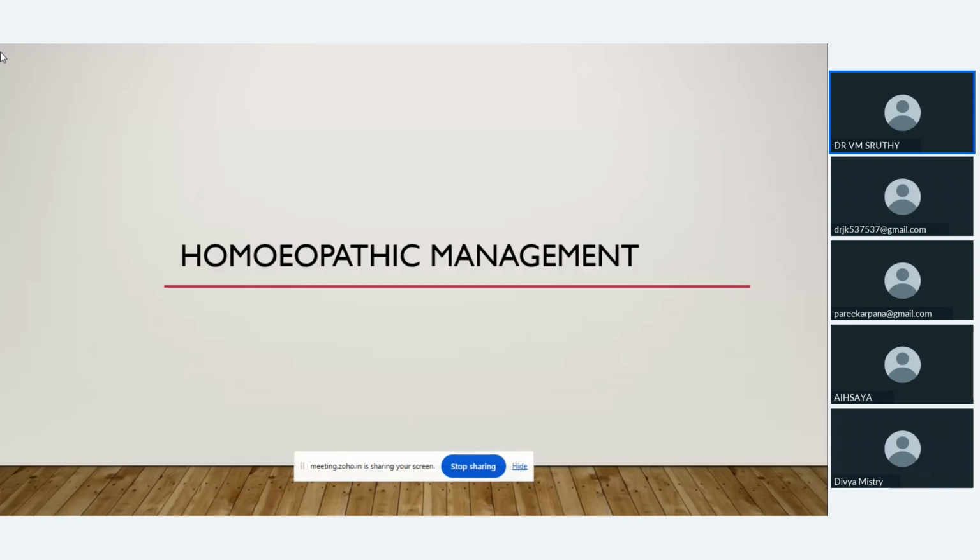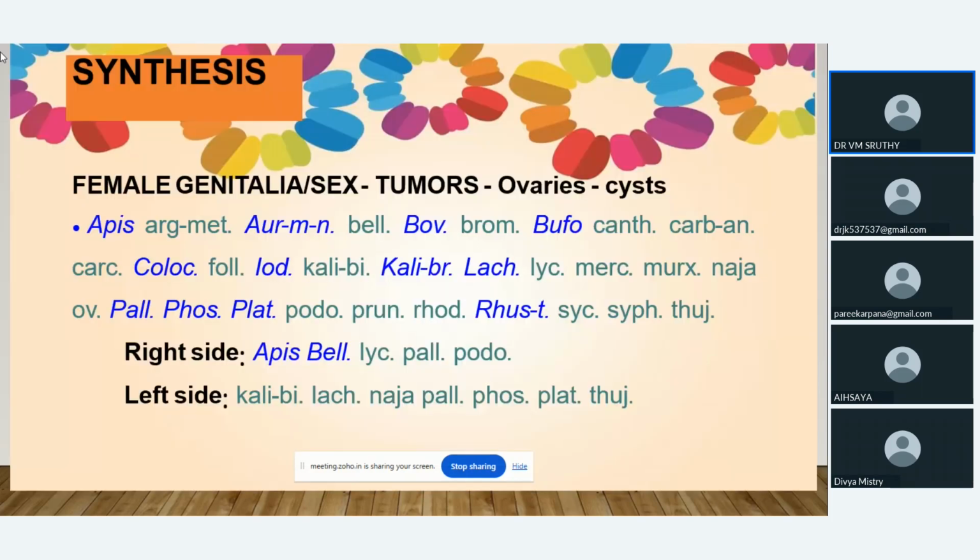Then we will move on with the homeopathic management. Important medicines: in the repertoire we can see female genitalia, sex, female, tumors, ovarian cysts. The main medicines are Apis, Aurum, Natrum muriaticum, Bovista, Bufo, Colocynth, Iodum, Kali bromatum, Lachesis, Palladium, Phosphorus, Platina, Rhus tox.